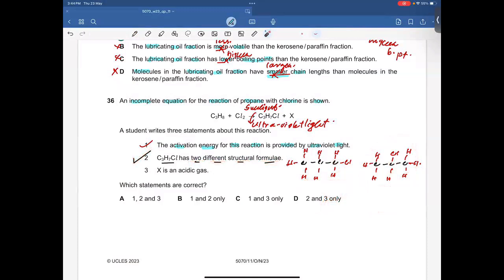By the way, whenever this reaction takes place, always HCl gas is given off, which is an acidic gas. The third statement is also correct, and therefore A is going to be the right answer.